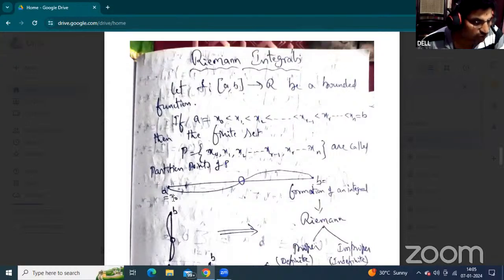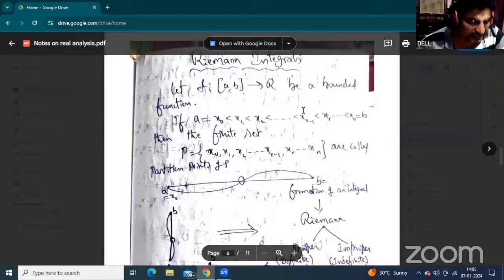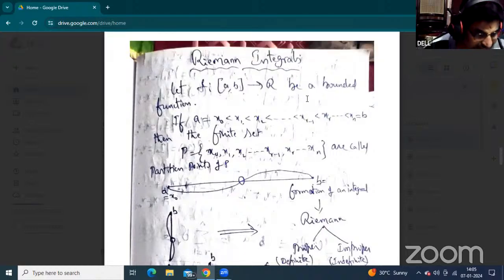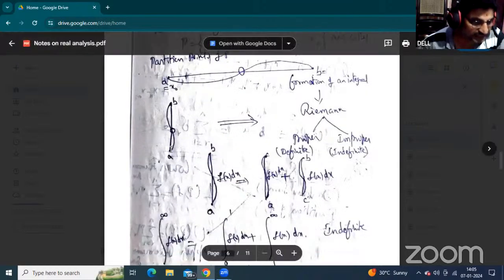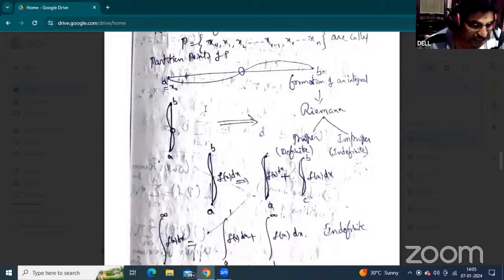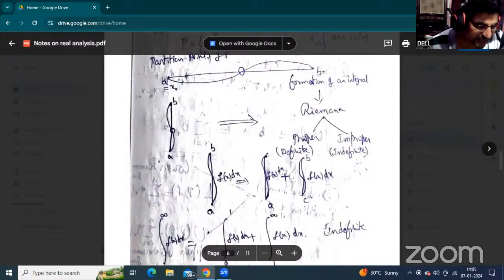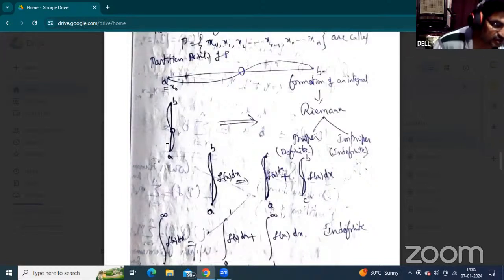Okay, here a, that is the initial point, is denoted by x0. Now, sometimes in the intermediate section, the integral from a to b is represented like this. Some are denoted by different notations, as there are many curves, so that's not correct here. When the initial point coincides with the terminal point, this is a closed curve.